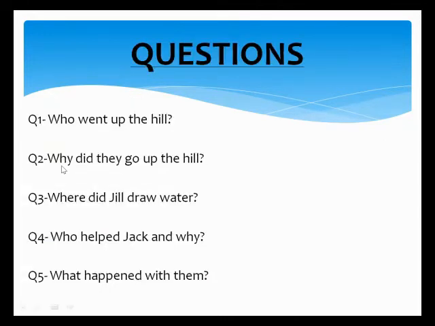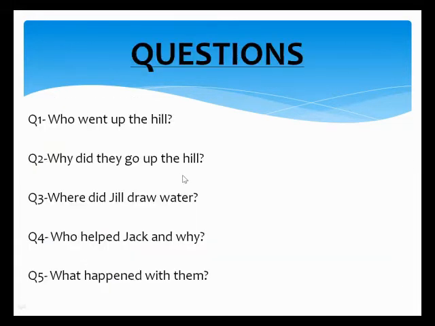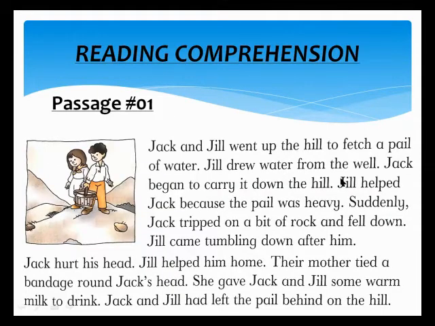Okay, question number two, why did they go up the hill? The answer is given in line number one. They went up the hill to fetch a pail of water. Line number one, they went up the hill to fetch a pail of water. Okay, question number three, where did Jill draw water? Jill drew water from the well. Line number two shows that Jill drew water from the well.